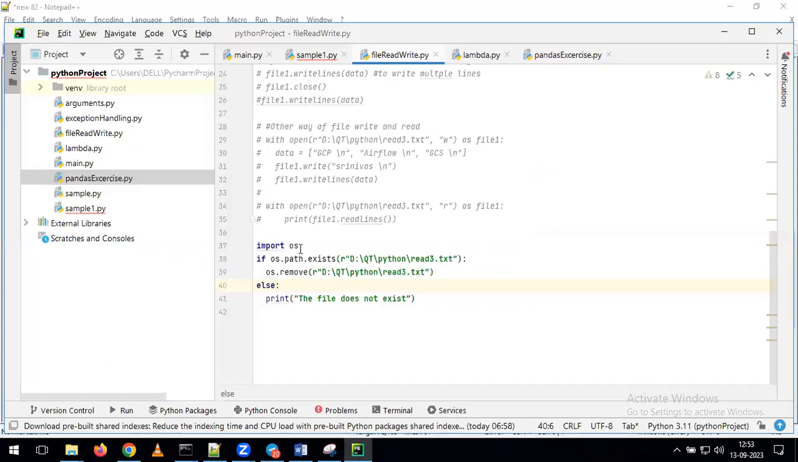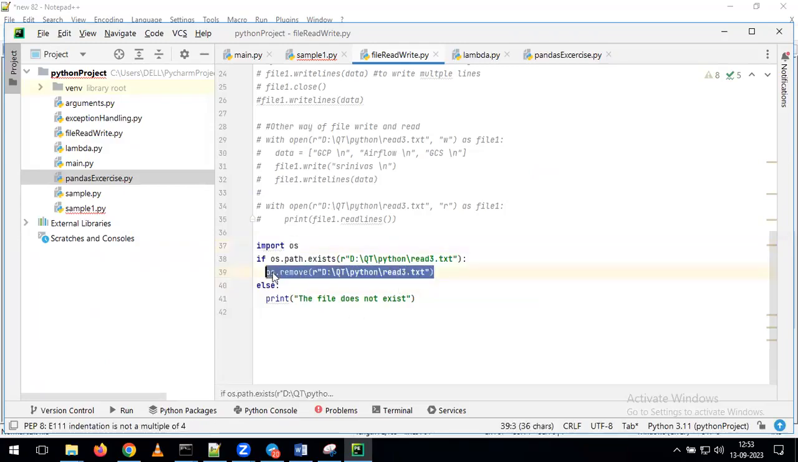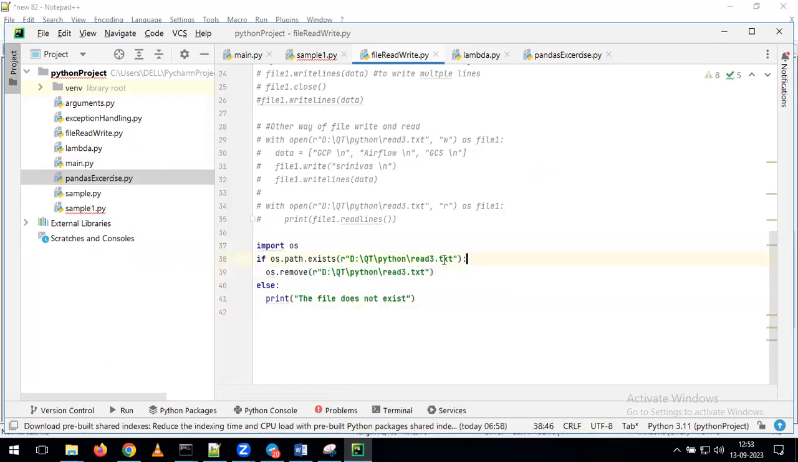For that reason, we write the code like this: import os. After that, if you want to remove the file, we simply give os.remove and specify the path of the file. By giving the path of the file, we can perform the remove operation. Then what is the meaning of this line of code? Any guesses? Please see the line and tell me the answer.